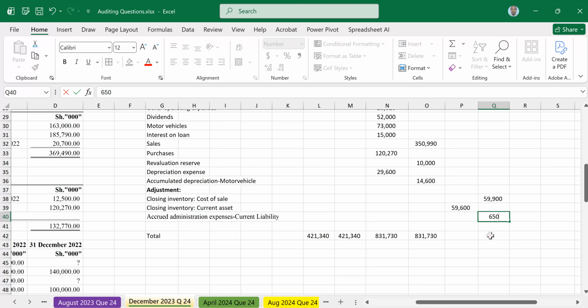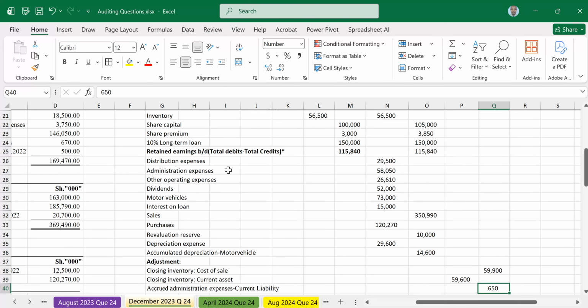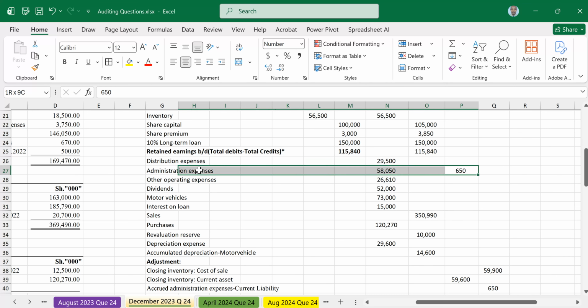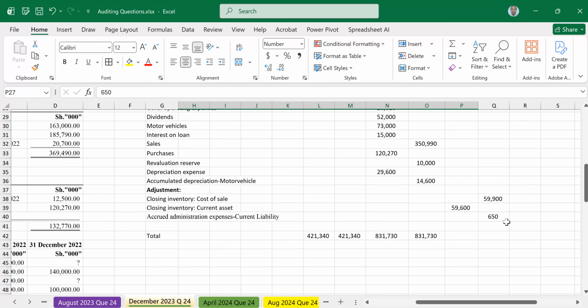Apart from that, the accrued admin expense will also be added under admin expenses. So you move up to the admin expense on the debit side, then write 650. So you see, administration expense of 650 on the debit side, then on the credit side, accrued admin expense of 650. So that is done.